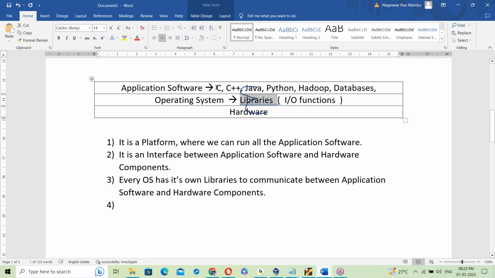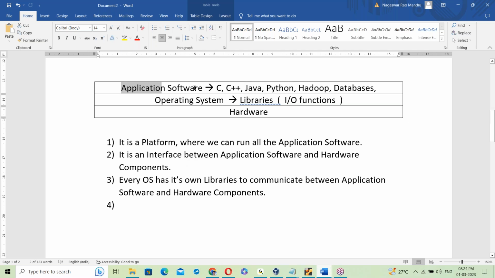That link may be static linking or dynamic linking. Suppose C and C++ use static linking. Java and Python use dynamic linking. The differences I'll explain in tomorrow's class: static linking or dynamic linking. That's tomorrow's class topic.